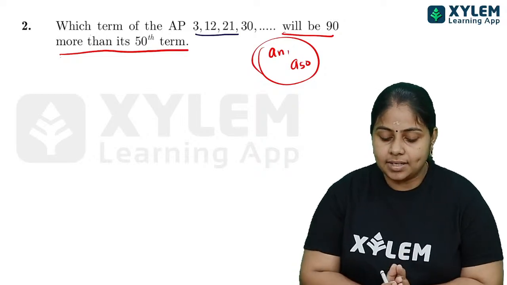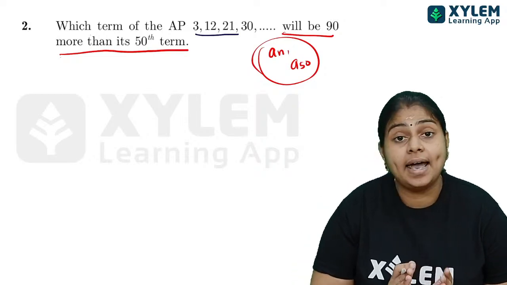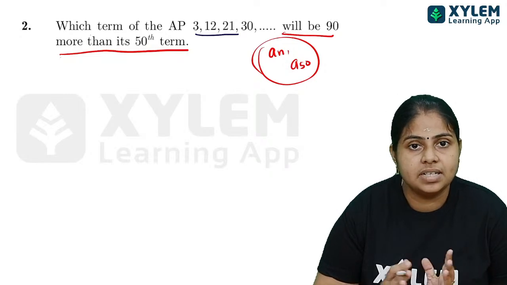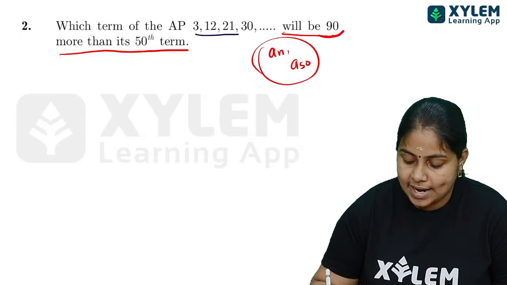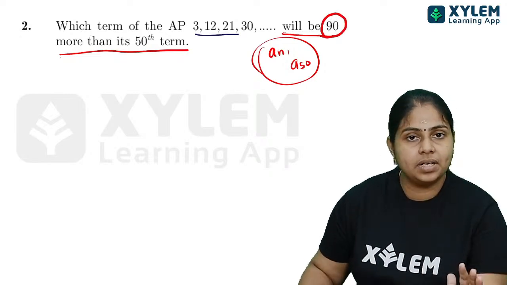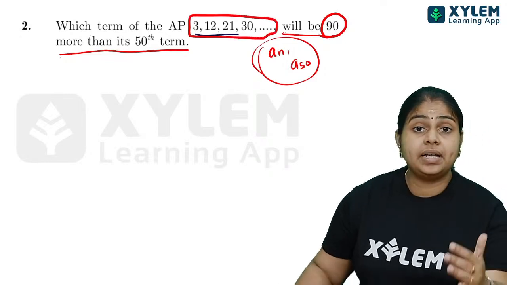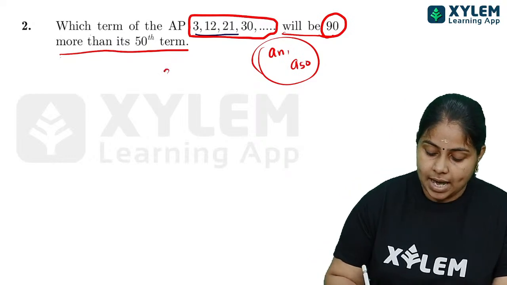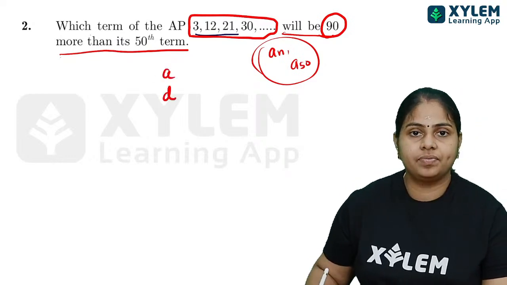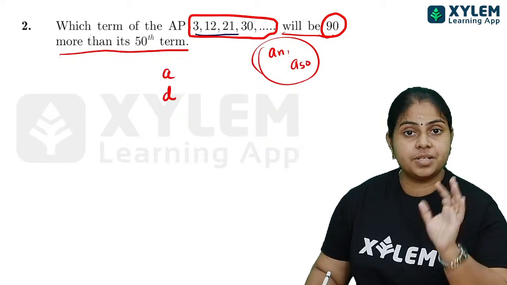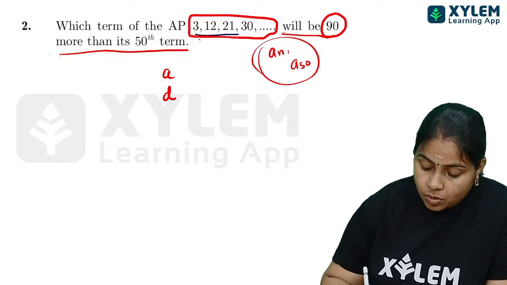Okay, and it is given that the nth term and the 50th term, its difference is actually 90. All these things are given in this question. And here the AP is also given. AP തന്നതുകൊണ്ട് നമുക്ക് എന്ത് കാണാം? AP യുടെ A കാണാം, D കാണാം, അല്ലേ? That is common difference. And the first term we are able to find out from here.